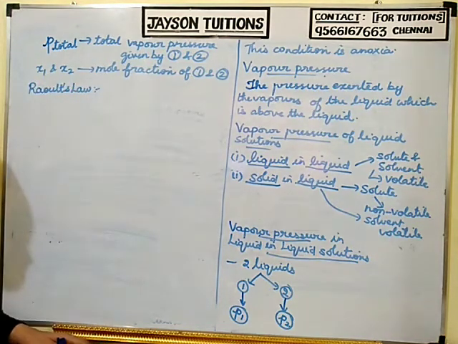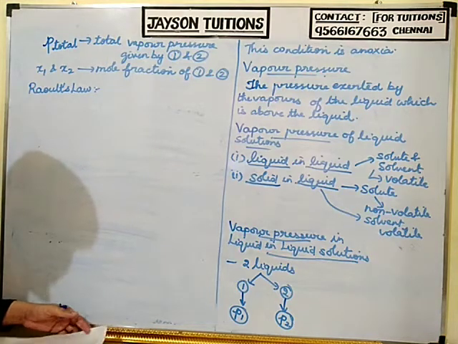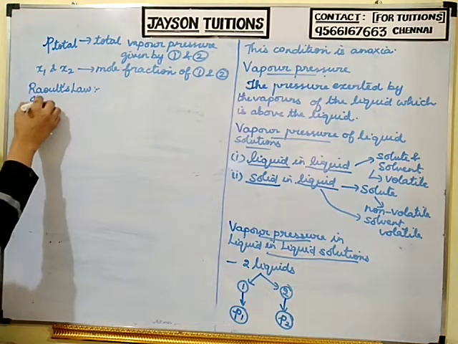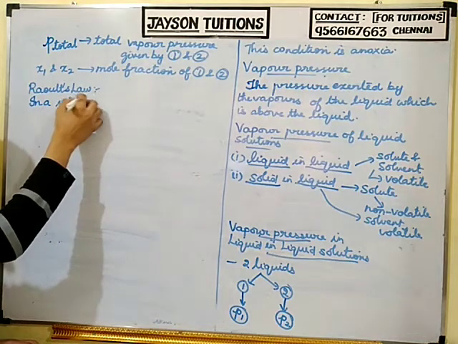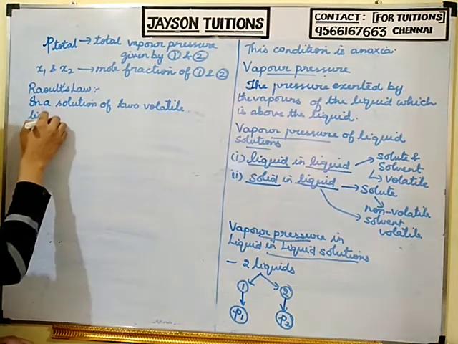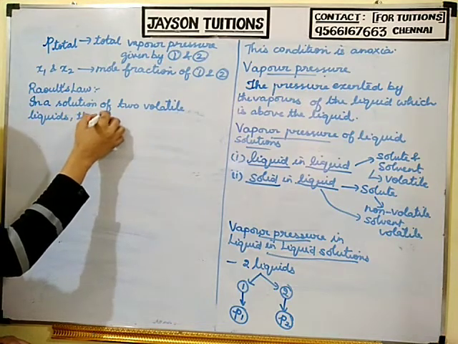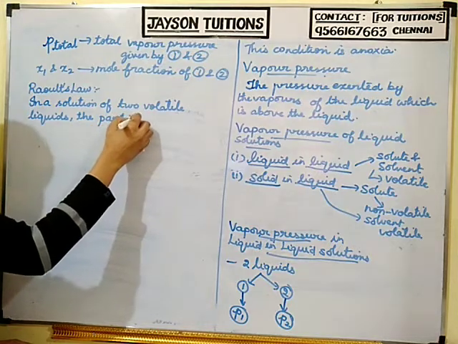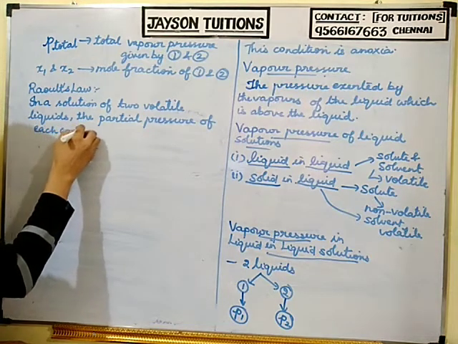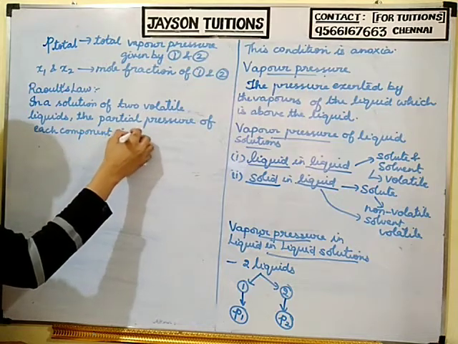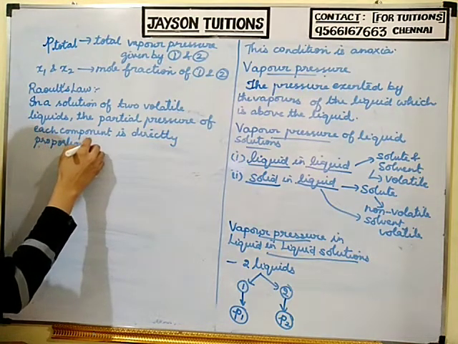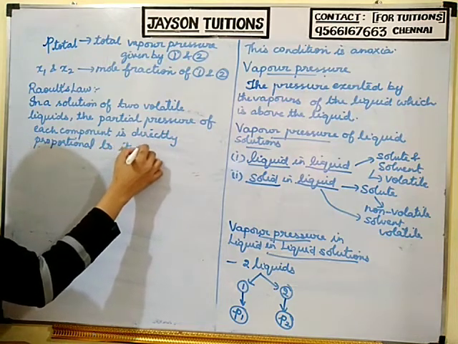What he gave is: in a solution of two volatile liquids, the partial pressure of each component is directly proportional to its mole fraction.